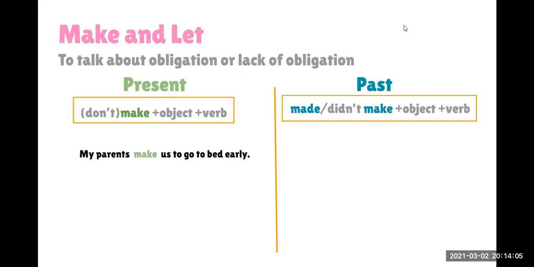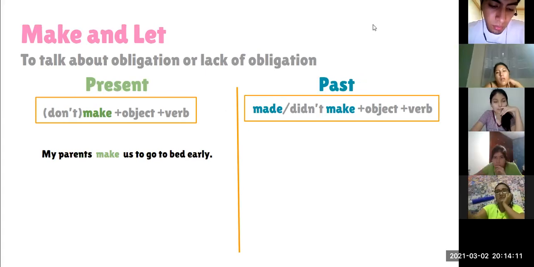What can you say in your family? What are some rules that you have? Can I? Yes, please. My parents make me and my sister cook the dinner. Okay, very good. Anybody else?